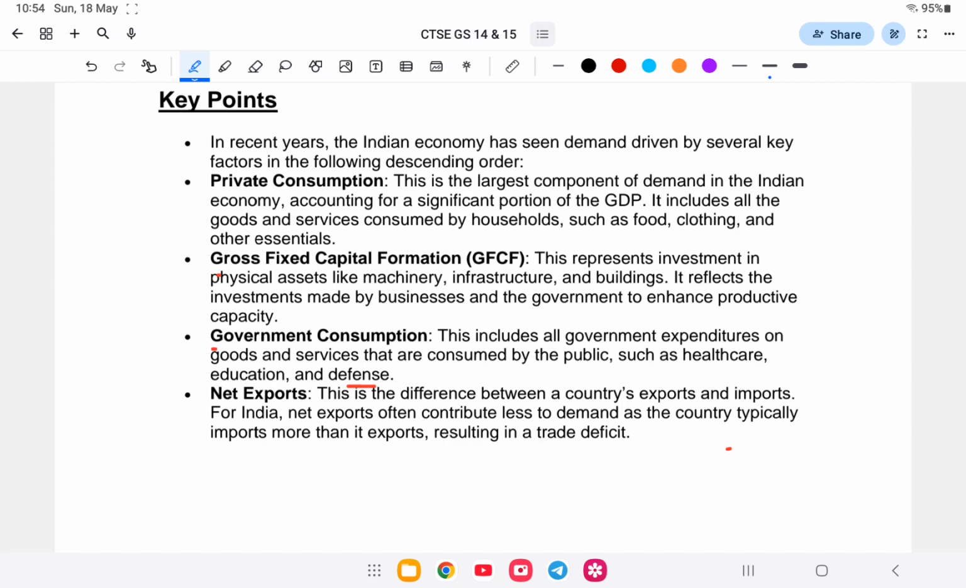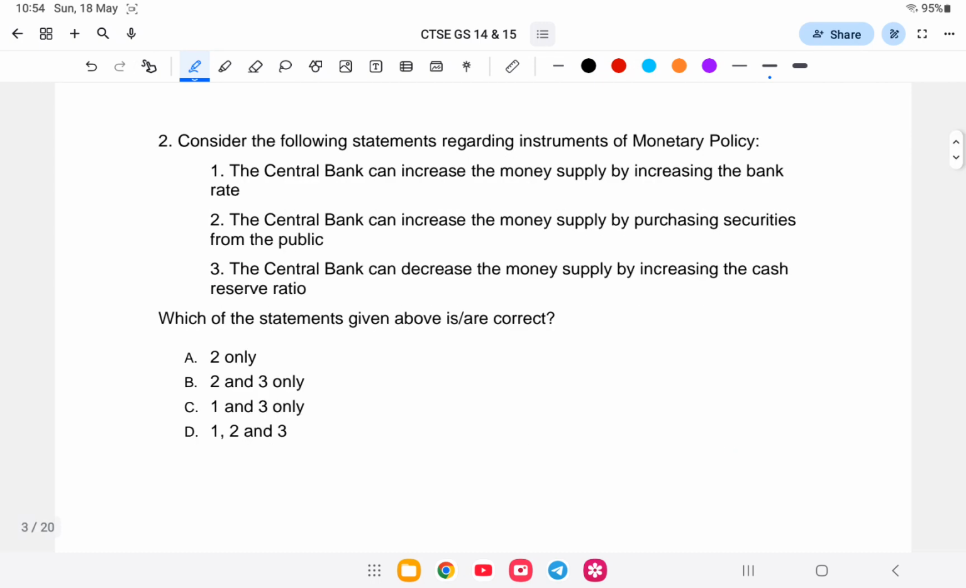Let us go to the next question. Consider the following statements regarding the instruments of monetary policy. So we will go through this.